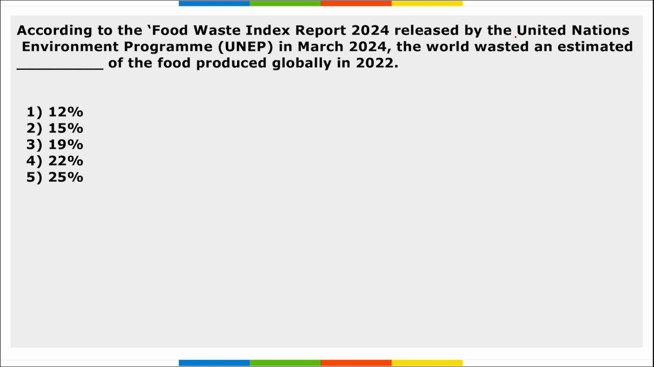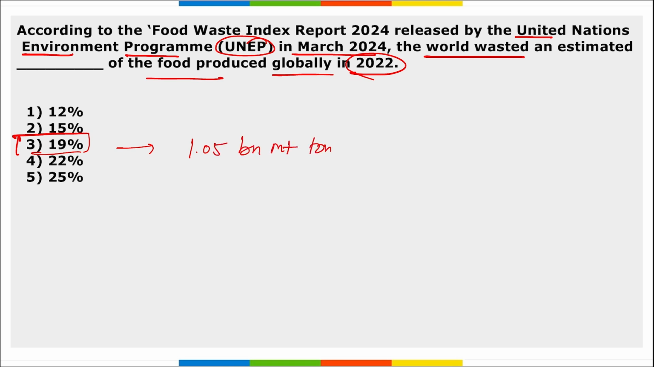Next, according to Food Waste Index report released by United Nations Environment Program UNEP in March 2024, the world wasted an estimated 19% of the food that was globally produced in 2022. That means almost 19% of the food that was globally produced in 2022 was wasted. And this 19% accounts for about 1.05 billion metric tons of food, right? This equals to 132 kg of food per person, right? And this accounts for nearly 1/5 of all available food that was wasted.